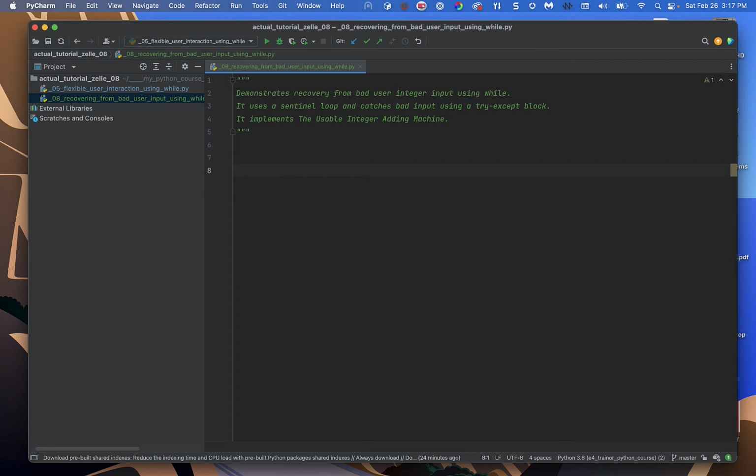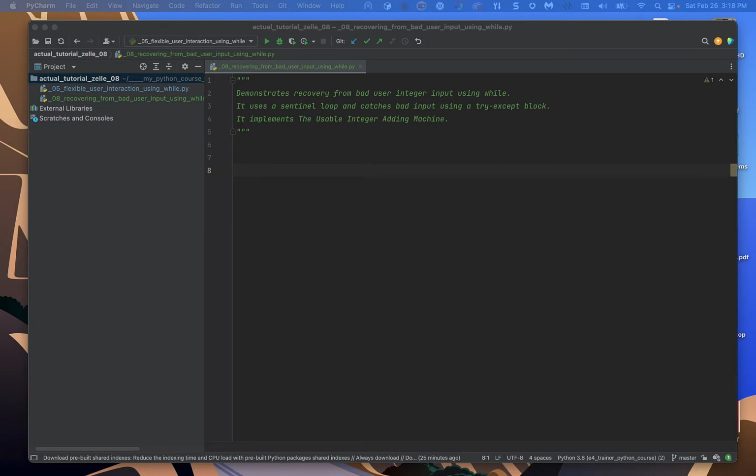but we've never really used it in exactly this concept. And this code is going to implement the usable integer adding machine. Okay, so this is going to be even more usable than the last one. Not only are we going to allow the user to give us a flexible number of integer values, but if they give us an improper value, we're going to reprompt them. Okay, so we're flexible and we're recovering from user input errors, which is why we call this the usable integer adding machine.